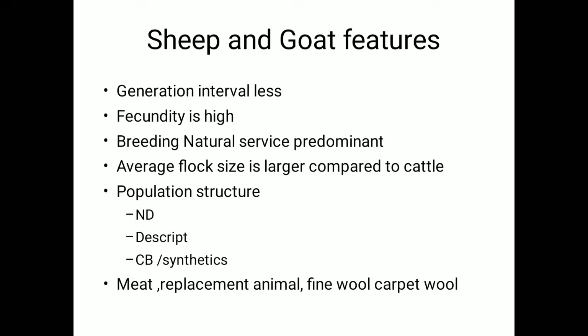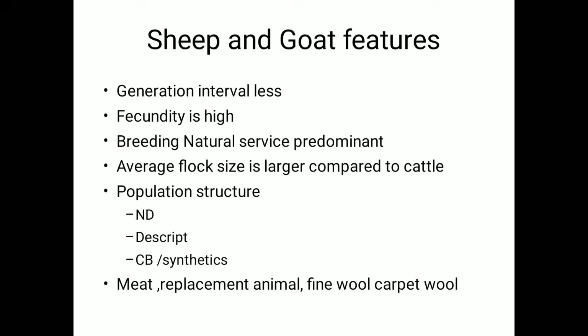So the non-descript category is actually predominant. It is more than 50%, you can go up to 60% also, I think minimum, in the non-descript category. Then the last point I have given here is, what are the important products produced by sheep and goat breeding activity? I think the first important product in both goats and sheep in India is meat. Then the replacement animal.